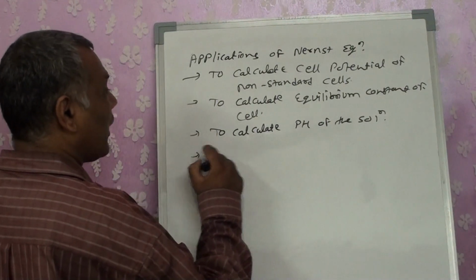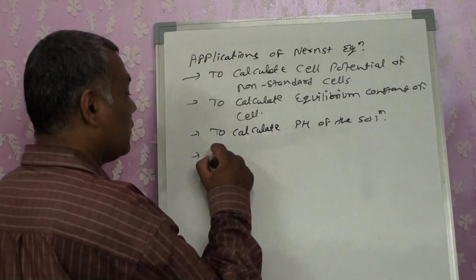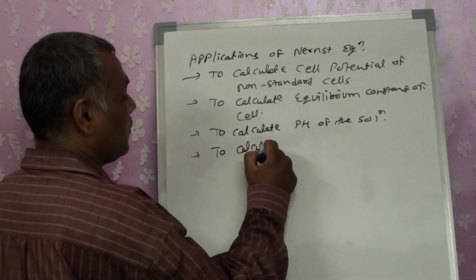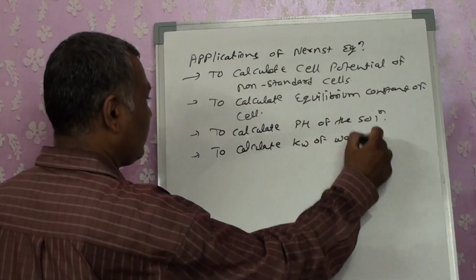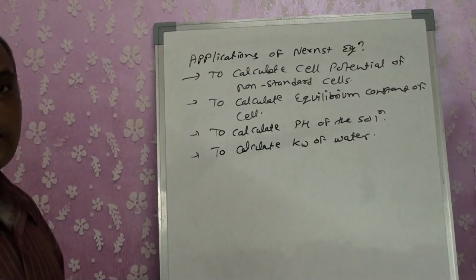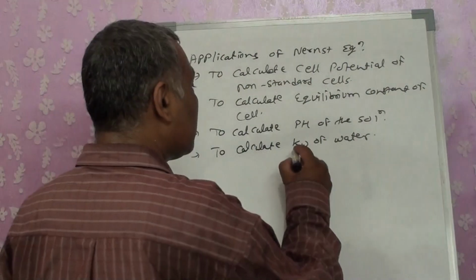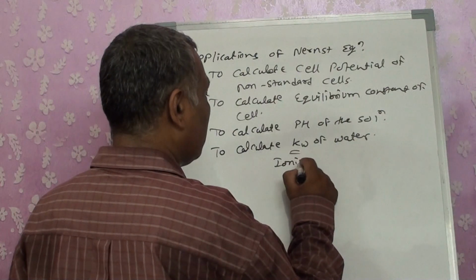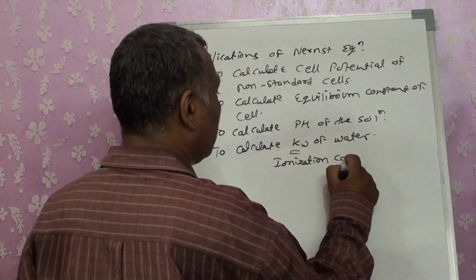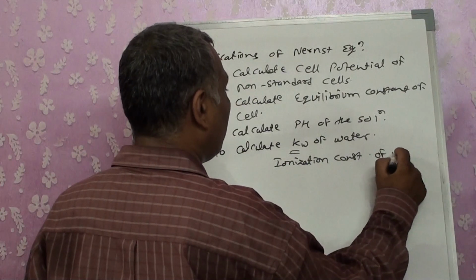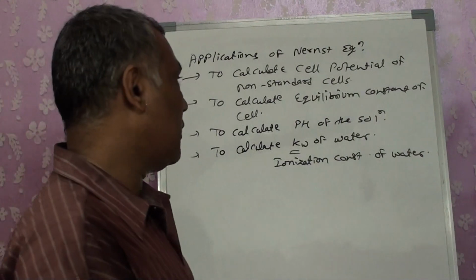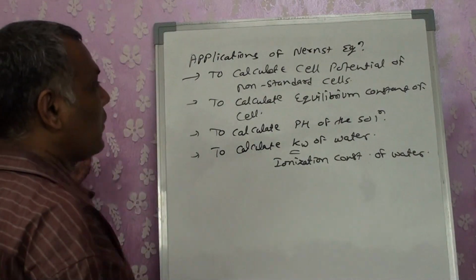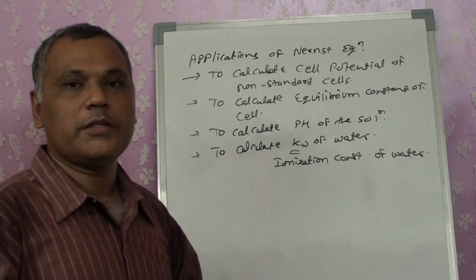It can be used to calculate the Kw of water. We can calculate the ionization constant, this is known as the ionization constant of water. That can also be calculated by using the E0 cell. Right? We can calculate a number of things by using the Nernst equation.